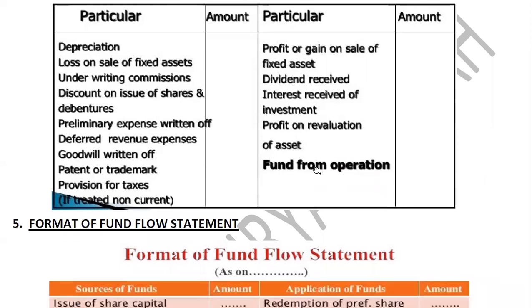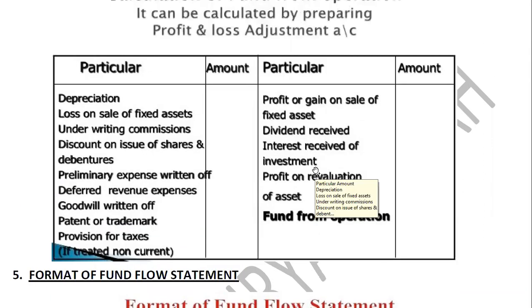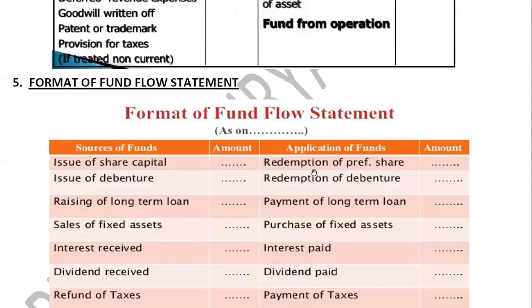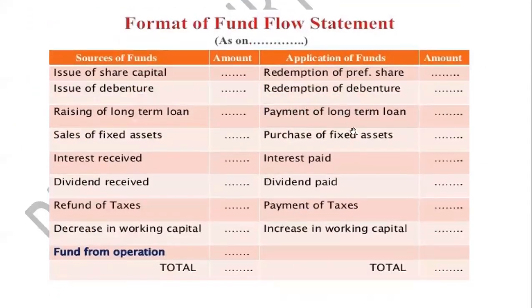Done. First is the working capital statement. Second is your profit and loss adjustment account. The third is your format of fund flow statement, the very important thing, right? Here, as I told in the previous lecture, there are two methods of preparing the fund flow statement. One is the horizontal one and the second is the vertical format, right? But in order to avoid confusion, as reference books also follow, only the horizontal format is followed, right? In your university solutions also the horizontal format is followed. So we'll prepare this fund flow statement according to this method only, so it is easy for you people also, right?